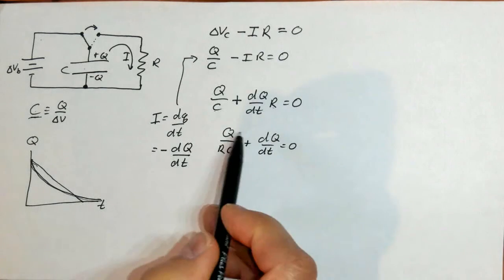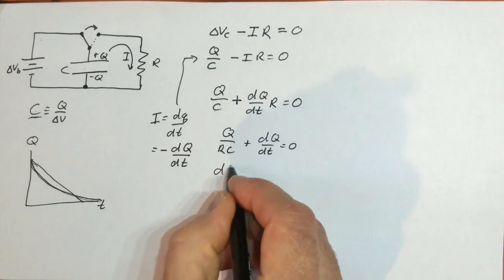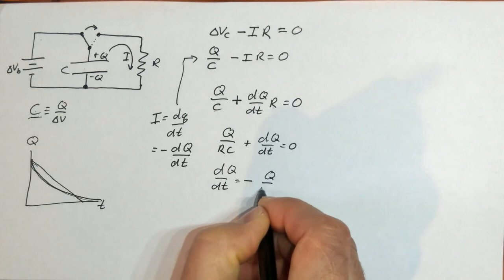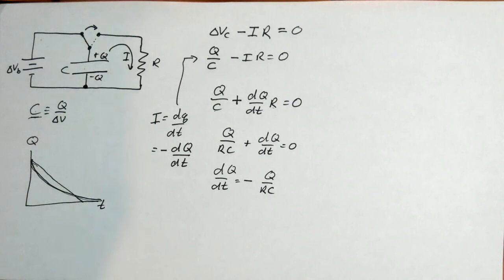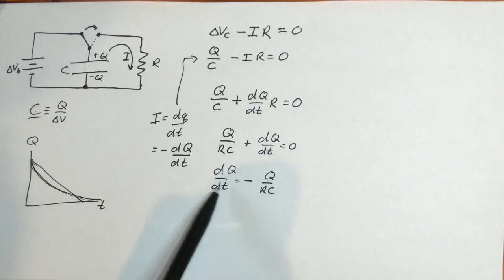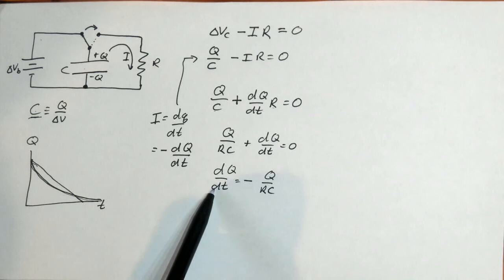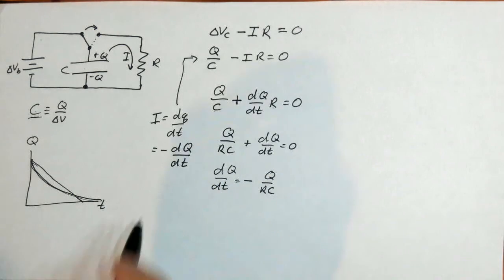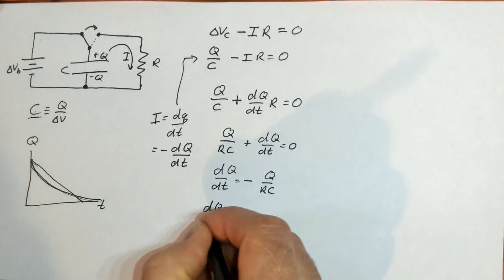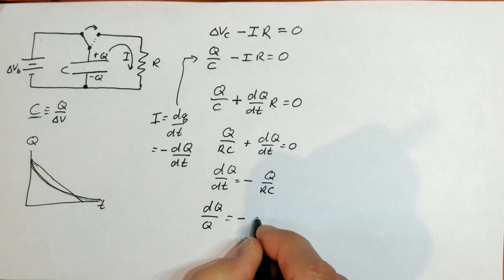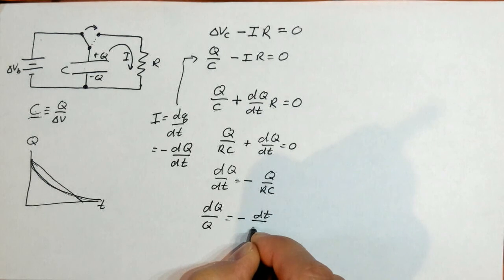Okay. Now I'm going to subtract this to the other side. I get dq over dt equals a negative q over RC. Okay, now if you've taken enough calculus, you may recognize that this is a separable differential equation. So I could collect all the q together on one side and get this time dependence to the other side. And that makes it look like dq over q. So I divide this q down and I multiply this dt up. I get negative dt over RC.